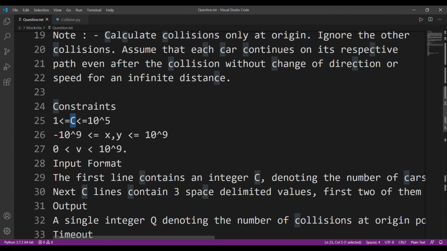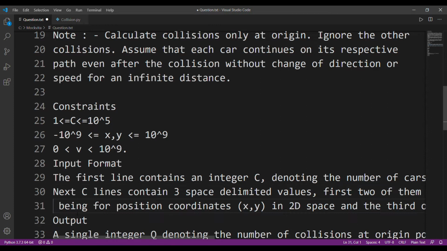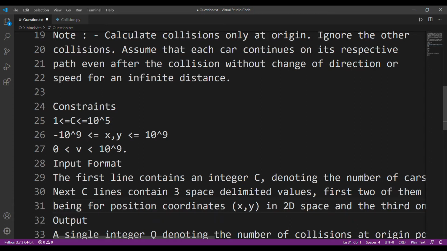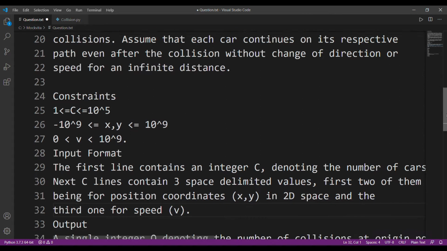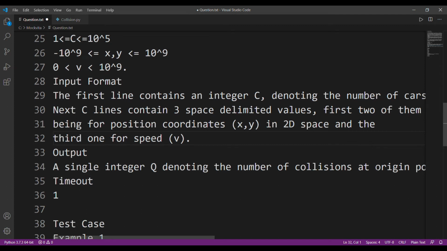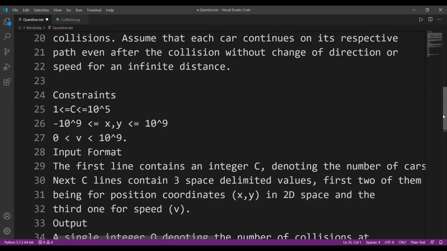Okay, and our constraints are C. First line contains an integer C denoting the number of cars that are there. All right. Next, C lines contain three space delimited values. First two of them begin for position X and Y. So it's sort of a graph in a 2D space, and that third one is for speed. All right. A single integer Q is denoting the number of collisions at origin. That is the output. All right, great.